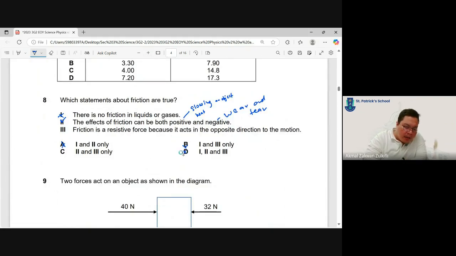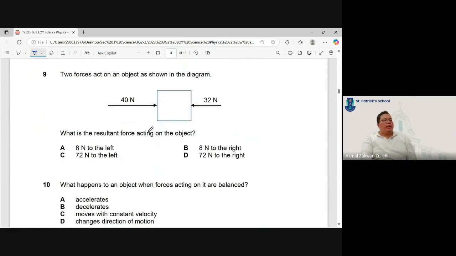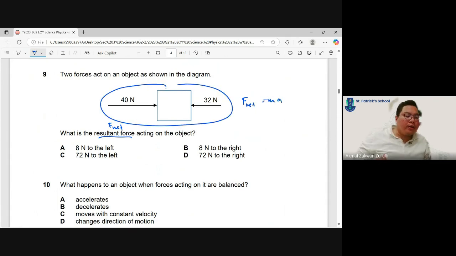And friction is a resistive force because it acts in the opposite direction to motion. This is true. So it's C. Question 9. Two forces acting in the diagram, resultant force. Always remember resultant. What is the resultant force? F net. Of course, we have the formula F net is equal to ma, but we are just looking for the resultant force. They give us two forces here. One is to the right, one is to the left. So we take 40 minus 32 and you get 8. And then you need to say, is it more to the right or more to the left? Okay, it's more to the right.